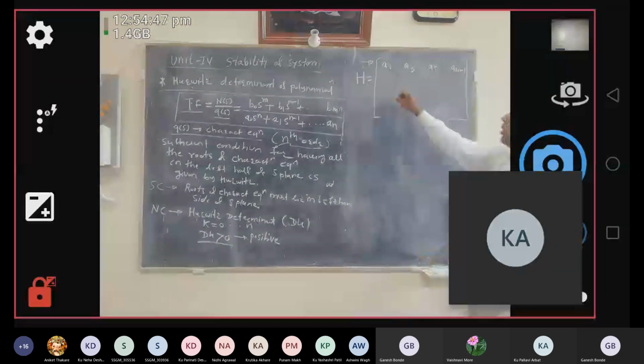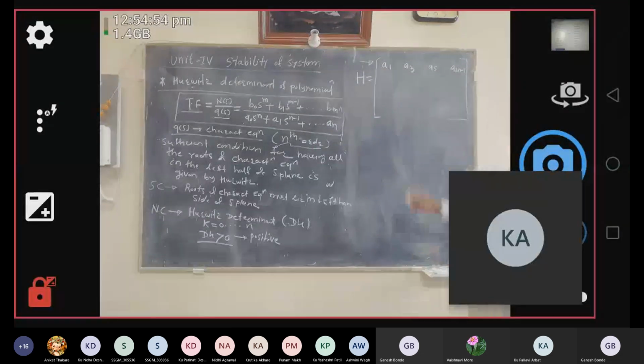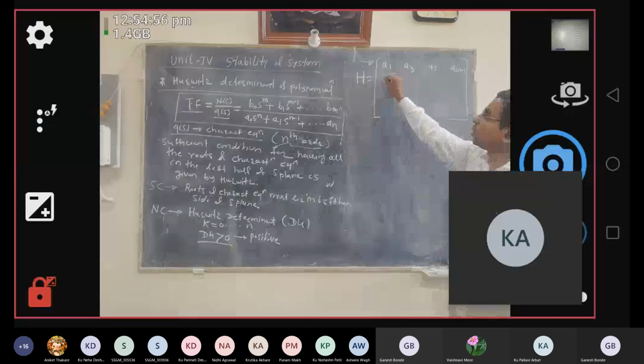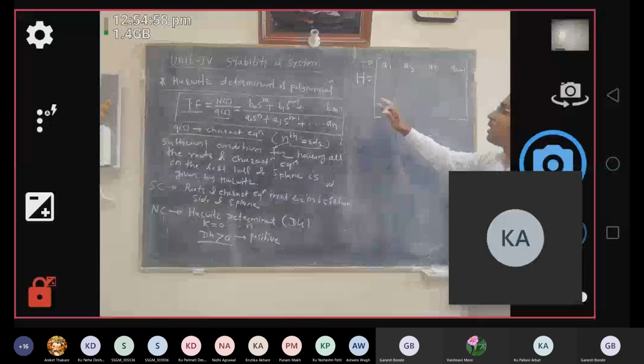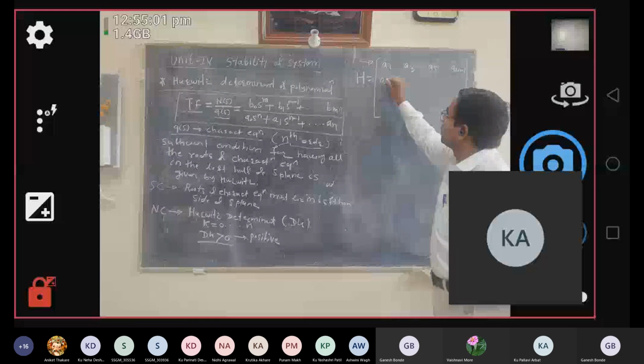Please remember the first row always consists of odd terms. Then the second row consists of all the even terms. It may start with A0, then A2, A4, up to